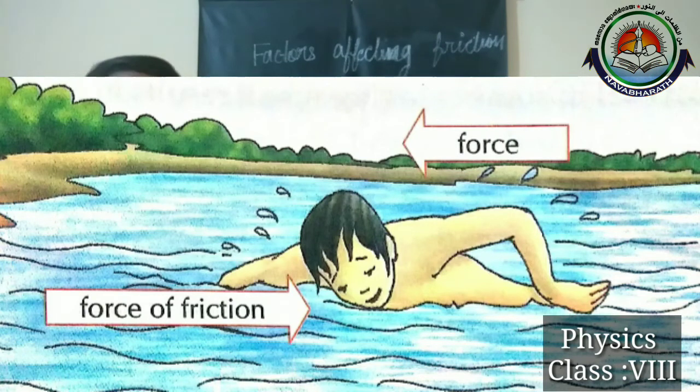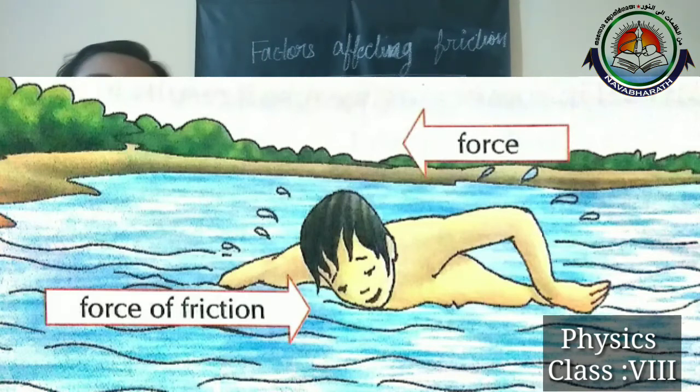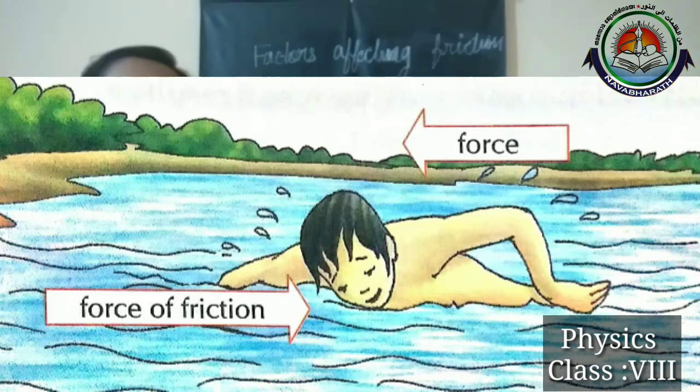Frictional force is an opposing force that opposes the motion of this person. So when that person is moving in the forward direction, the fluid friction will be in the opposite direction of his motion, right?